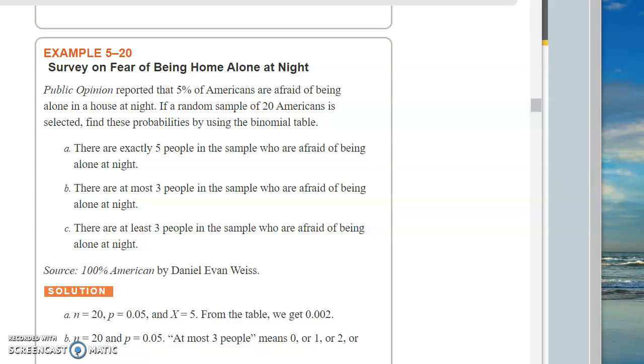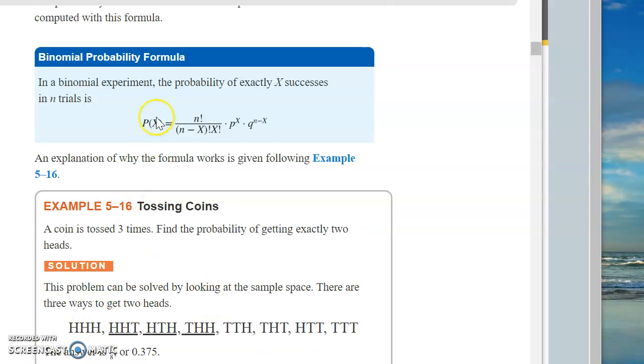So if you consider them to be independent or close enough to being independent for government work, we use the binomial distribution. If they're not independent, if we do these without replacement and they're dependent, what do we do? We use the hypergeometric distribution, and that's in the next section. So I want you to be aware that there's just another path that we would go down if we have to.